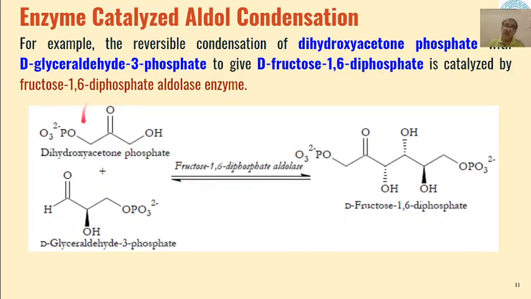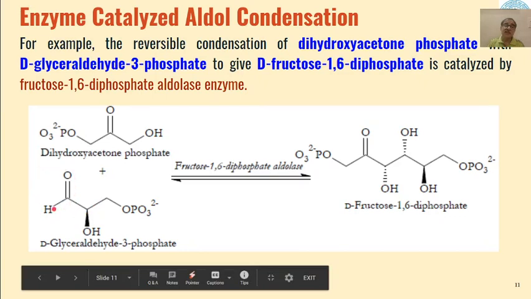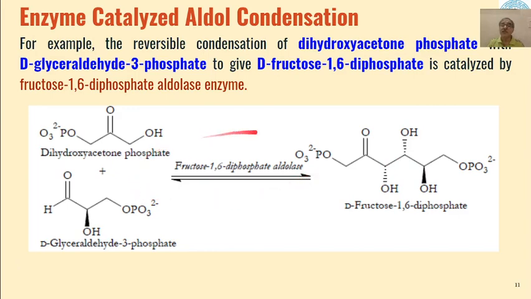So this is a ketone, so this will act as a donor molecule, whereas this is an aldehyde, this will act as an acceptor molecule, and the orientation of these two can be only one type, and that is why this reaction is stereospecific, and we are getting an asymmetric product where these two chiral centers are created by the catalysis of this reaction by the enzyme fructose 1,6-diphosphate aldolase.